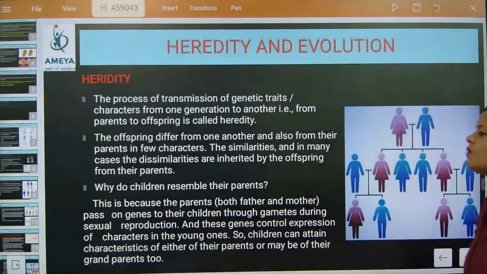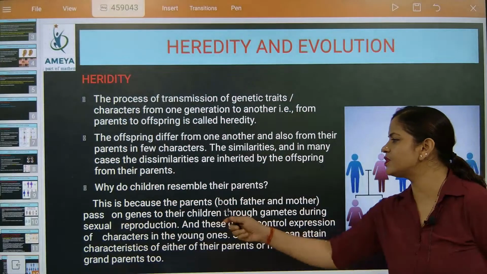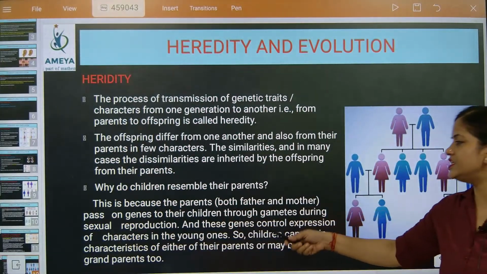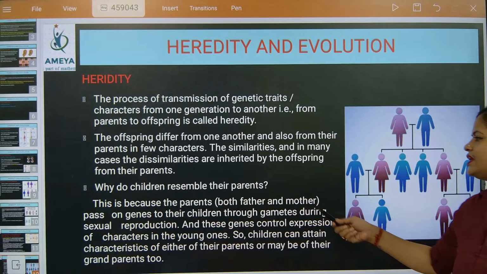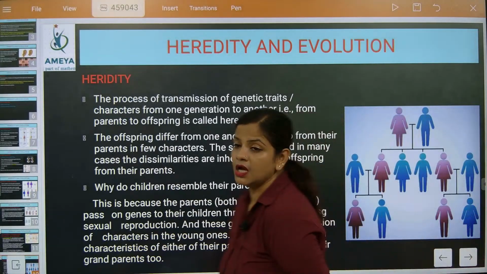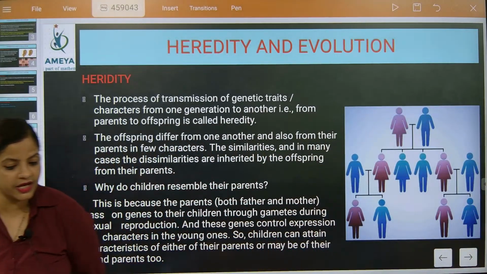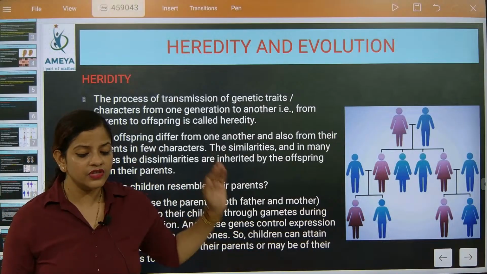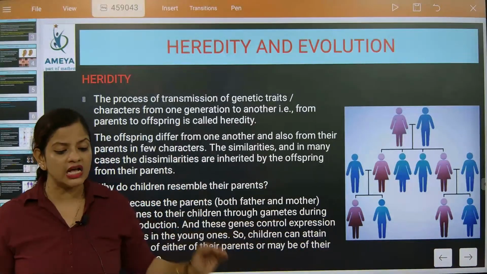So now, why do children resemble their parents? This is because the parents pass on genes to their children through gametes during sexual reproduction. Write down, this is a CBSE question. Whatever questions and content are in the PDF, these questions are asked again and again.